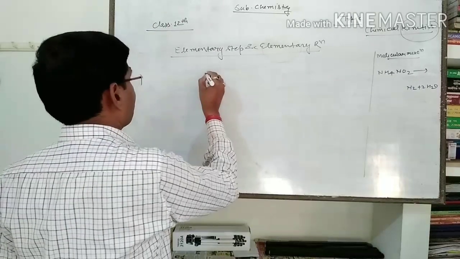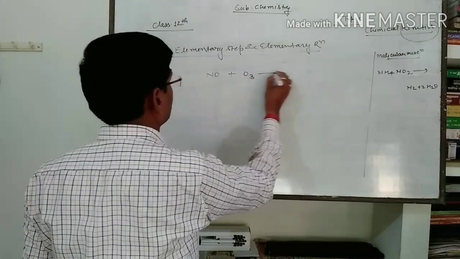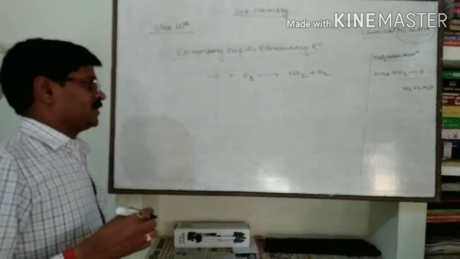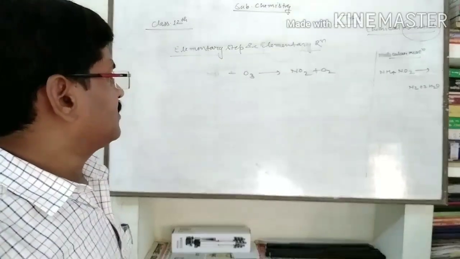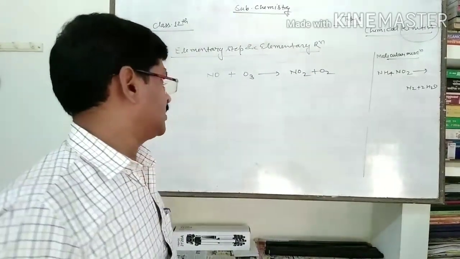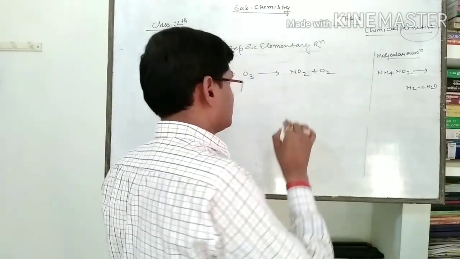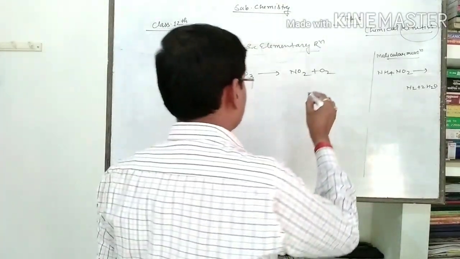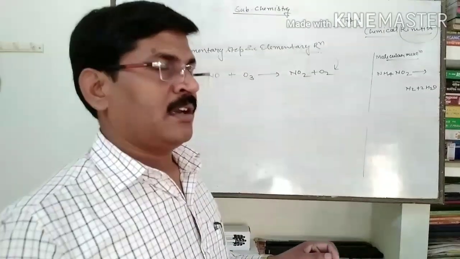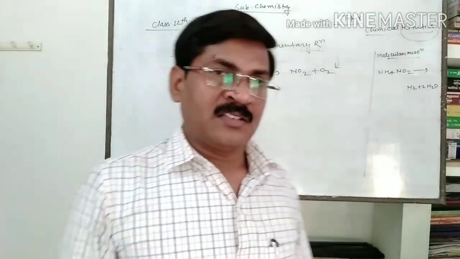when nitric oxide reacts with one molecule of ozone gas, then it gives nitrogen dioxide and also one molecule of oxygen. Because we are saying here this reaction is completed within one step, this one is known as an elementary reaction. It means all those reactions completed in one step are considered as elementary reactions.